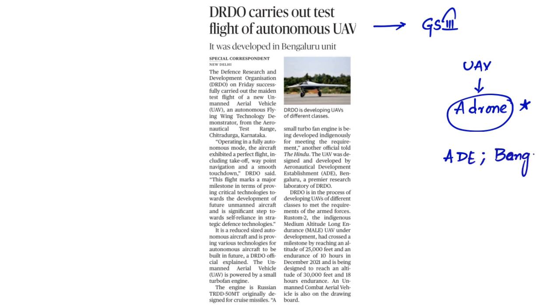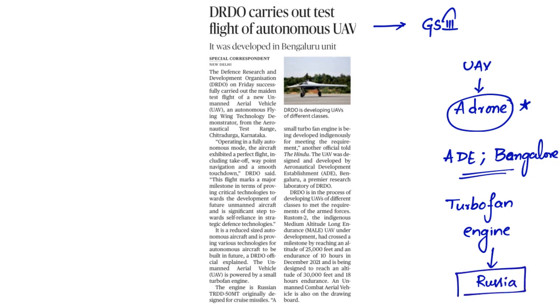Very, very important. So this research laboratory of DRDO has designed and developed this particular unmanned aerial vehicle. And it is powered by a small turbofan engine, and the engine is of Russian origin. Though the design and the other equipment is from India, the engine is actually from Russia. So this particular step can be considered a key milestone in terms of providing advanced technologies for the development of future unmanned aerial vehicles.